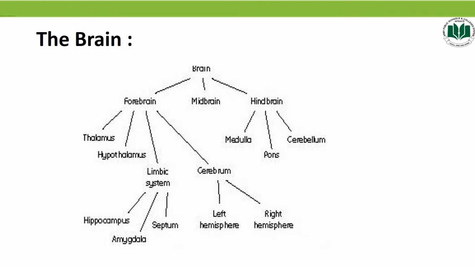The brain is basically divided into three parts: forebrain, midbrain, and hindbrain. And as you can see in the flow chart, the forebrain is again divided into thalamus, hypothalamus, limbic system, and cerebrum. And limbic system consists of hippocampus, amygdala, and septum, while cerebrum divided into two cerebral hemisphere. Then midbrain and then hindbrain. Hindbrain basically consists of again three parts: medulla oblongata, pons, and cerebellum. So students, we will discuss each parts in detail.